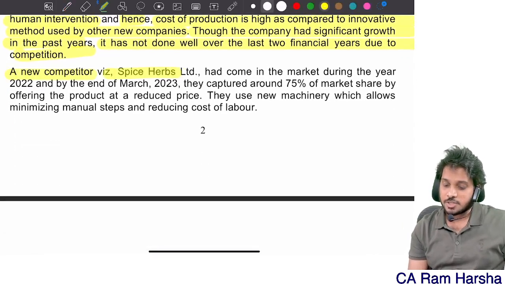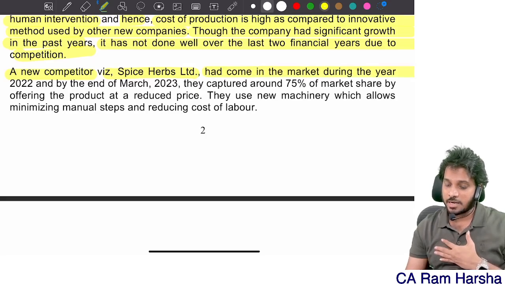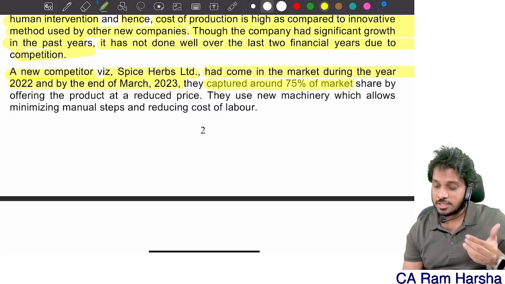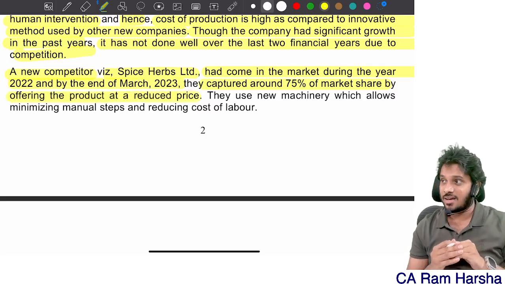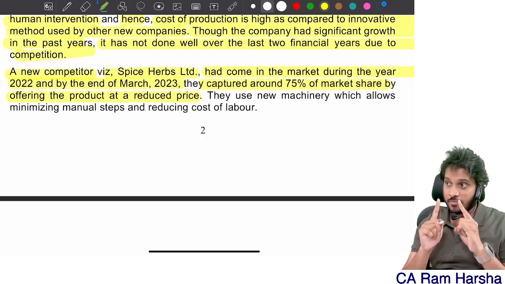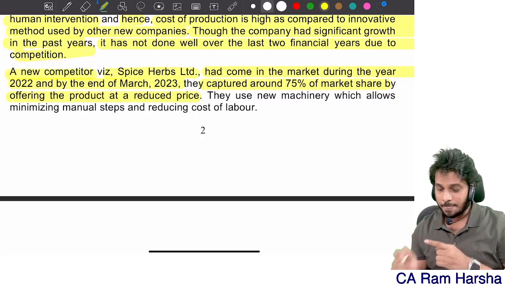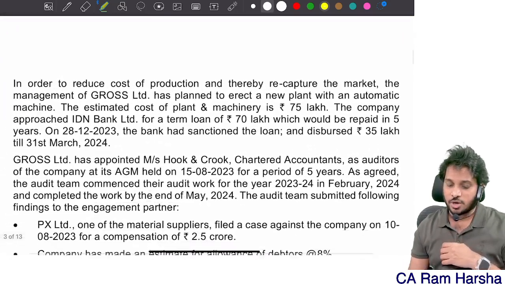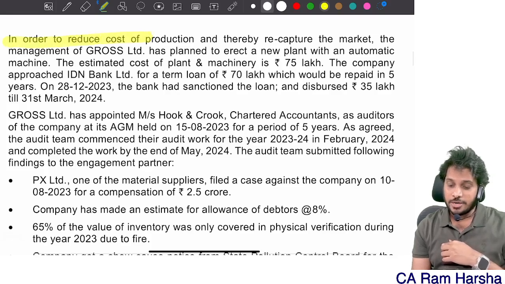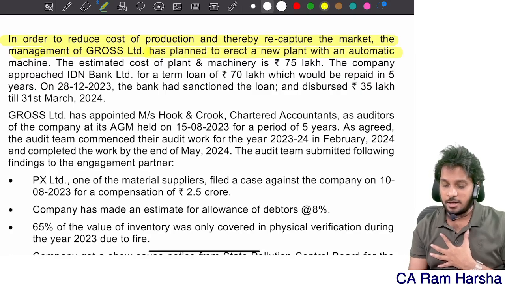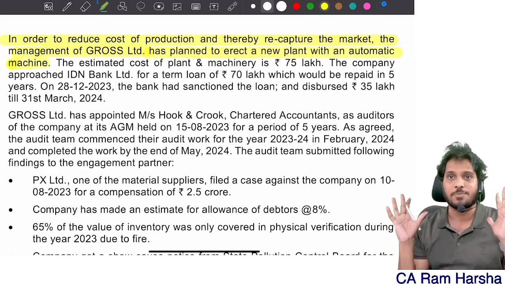A new competitor, Spice Herbal Limited, had come to the market during the year. By the end of previous year itself, 2023 itself, they captured around 75% market share by offering a product at reduced price. Emergence of highly successful competitor, that's one of the operating indicators for going concern. Yes or no? They use new machinery which allows minimizing manual steps and reducing cost of labor. Now, in order to reduce the cost of production and thereby recapture the market, the management of Gross, that means our client, has planned to install a new plant with an automatic machine. Okay, they want to now install a new plant and machinery.